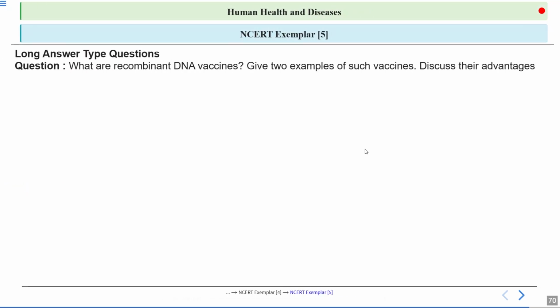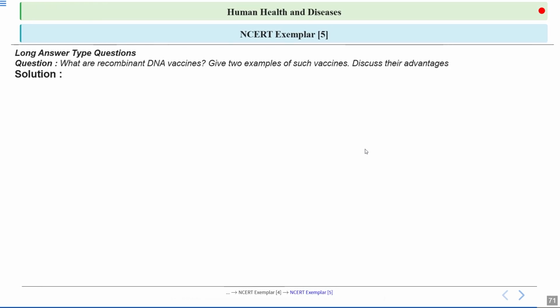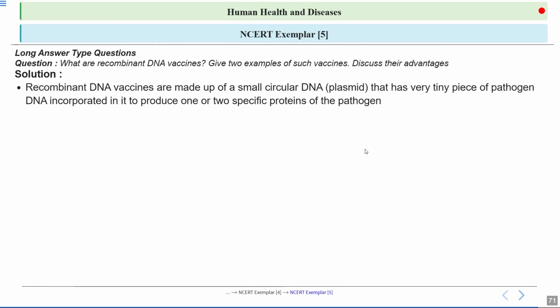Next question, what are the recombinant DNA vaccines? Give two examples of such vaccines. Discuss their advantages. So these are long answer type questions. So let's have a look at the answer. See, recombinant DNA vaccines. Okay, what are these? So recombinant DNA vaccines are made up of small circular DNA known as plasmid that has a very tiny piece of pathogen DNA incorporated in it to produce one or two specific proteins of the pathogen.